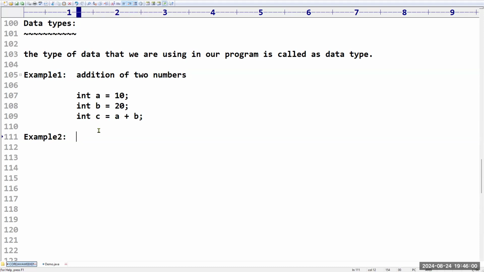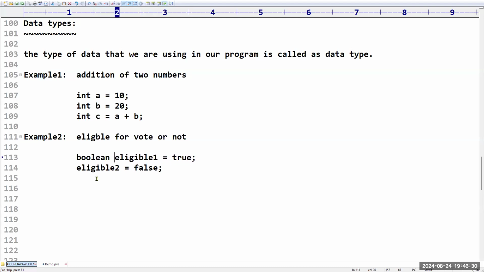Example number 2. Second example. Sir, are you eligible for vote or not? I want to check, and based on that, I want to take some decision. Sir, what we have to do is eligible is equal to, you can take either true or false. Sir, eligibility of the person 1, eligibility of the person 2. What type of data is it holding? Sir, compulsory you need to provide, then only it can accommodate. Like Python, it is not going to take automatically. So we have to explicitly provide.